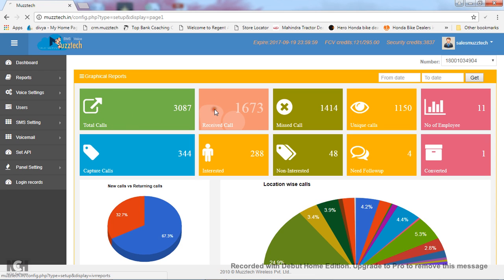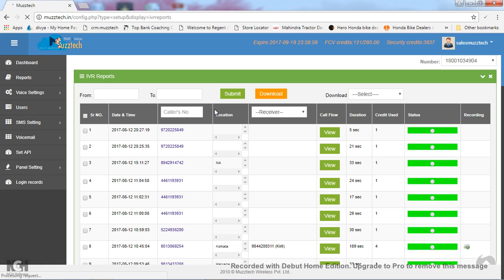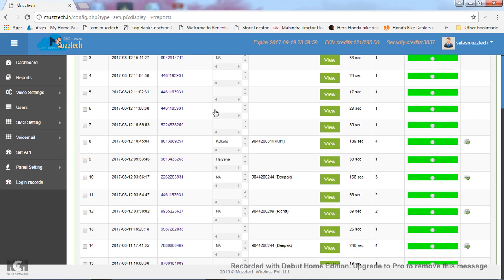When you click on this, you can see all received calls. You can also see the time of a particular call, the location and who received the particular call. Like you can see here, this call was received on the 12th from Kolkata and this call was received by this employee, and the call duration was 189 seconds. You can also download the recording and listen anytime by this recording feature.